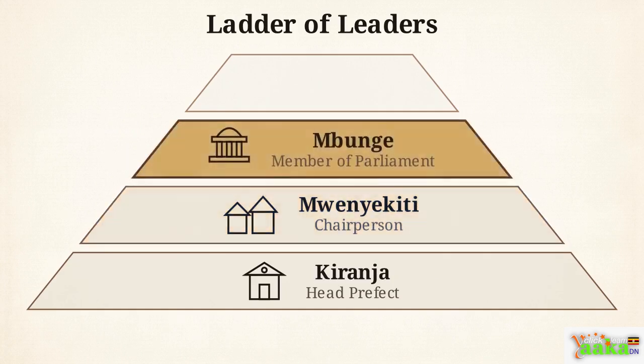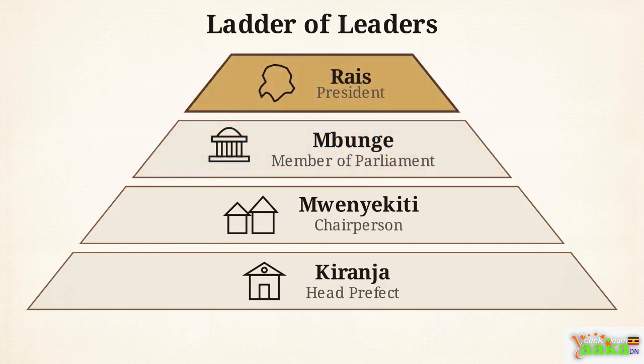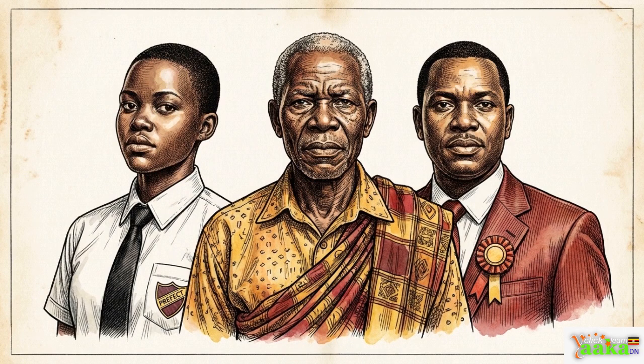Stepping up to the regional tier, citizens elect a mbunge, a member of parliament. They represent their district by making national laws. Finally, at the top of the ladder is the rais, the president, who oversees the development and security of the entire country. Despite the vast differences in scale across these roles, the core definition of Uongozi remains exactly the same. It is rooted in serving the community.